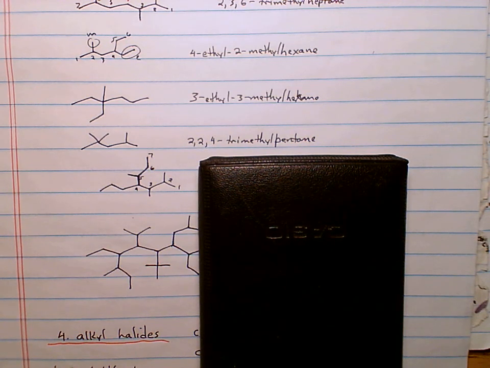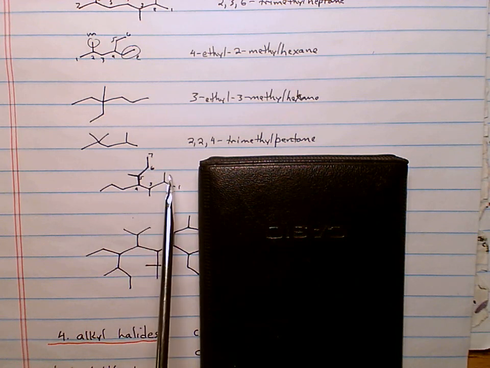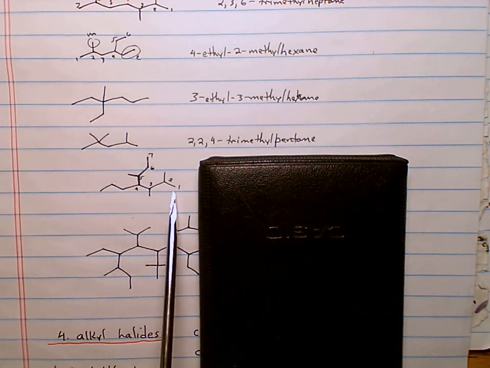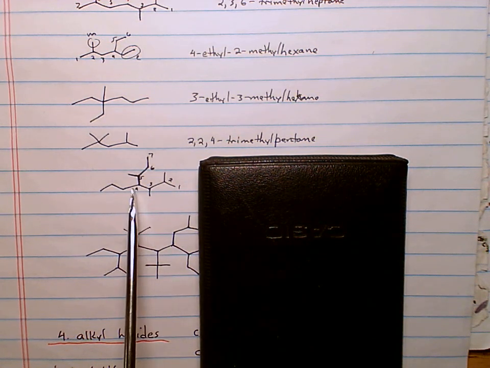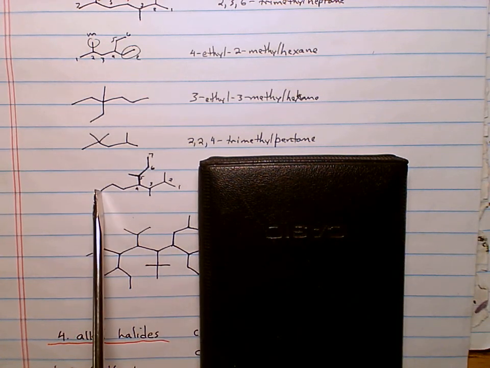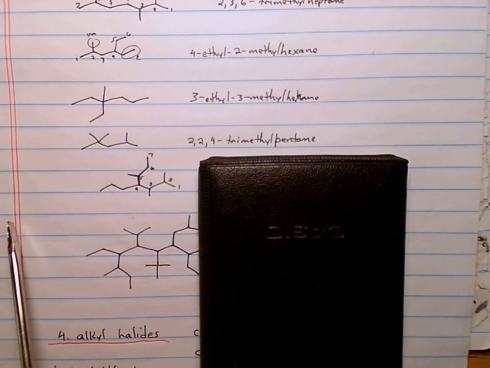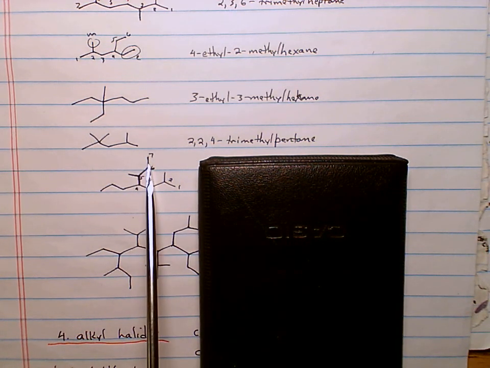Well, the answer is, if we go this way, we see we have 1 branch, 2 branches, 3 branches. But if we number the way the numbers are written here, we get 1, 2, 3, 4 branches. Recall, if you have 2 chains of the same length, the one with more branches is the correct one. So this 1, 2, 3, 4, 5, 6, 7 gives us 4 different branches.